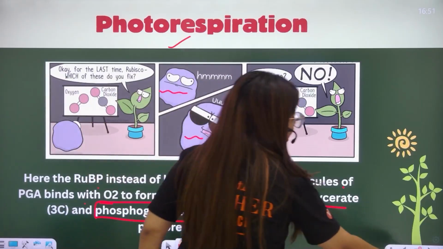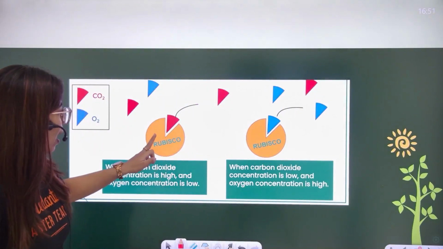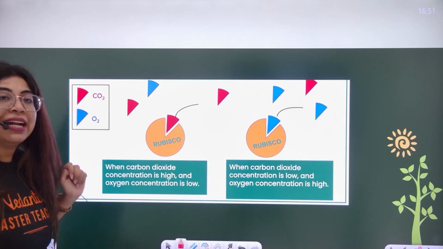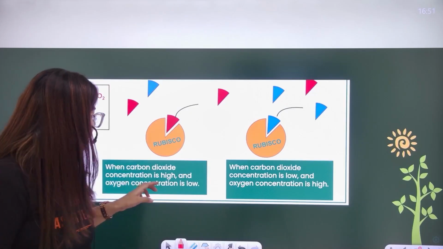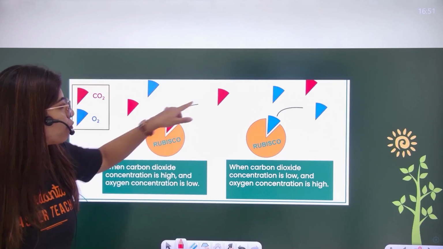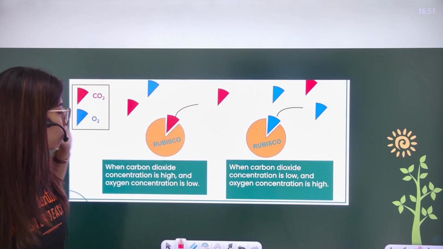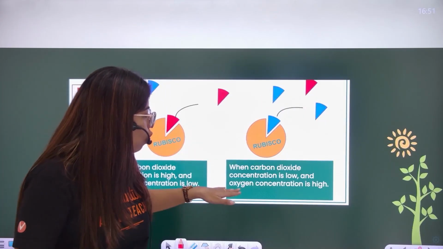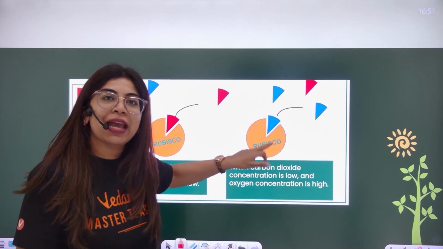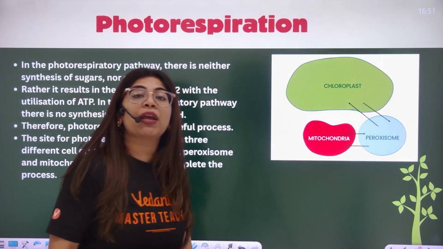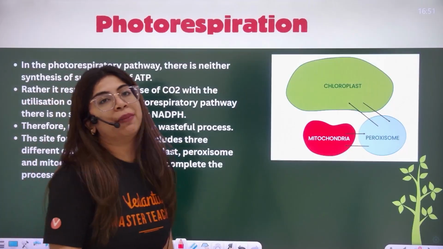Extremely wasteful process. Let me tell you why. Now I understood that these red triangles are carbon dioxide and the blue ones are oxygen. Now, when carbon dioxide concentration is high in the environment, Rubisco would bind with CO2. But when the CO2 concentration is low and oxygen concentration is high, Rubisco will bind with oxygen, showing photorespiration forming phosphoglycolate, the 2 carbon compound.